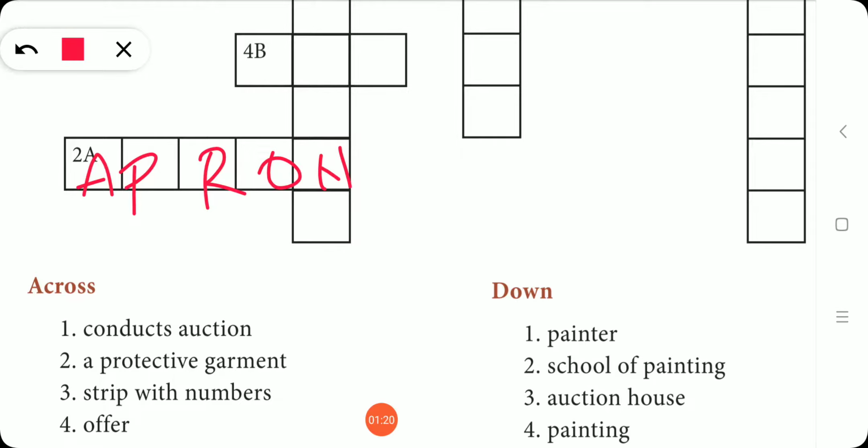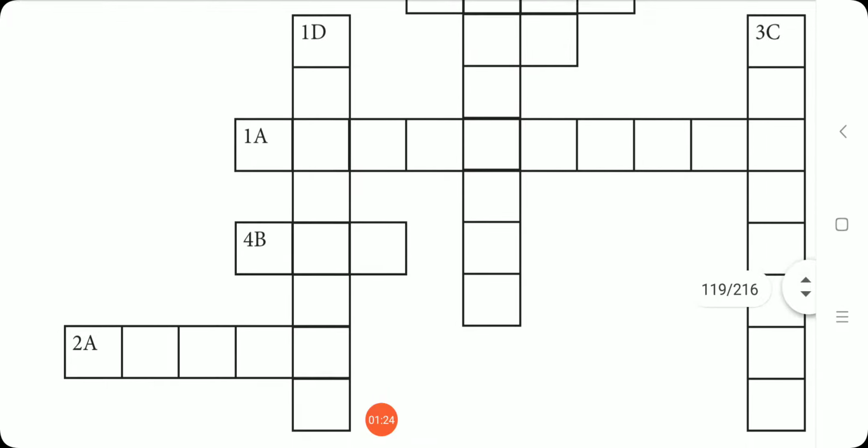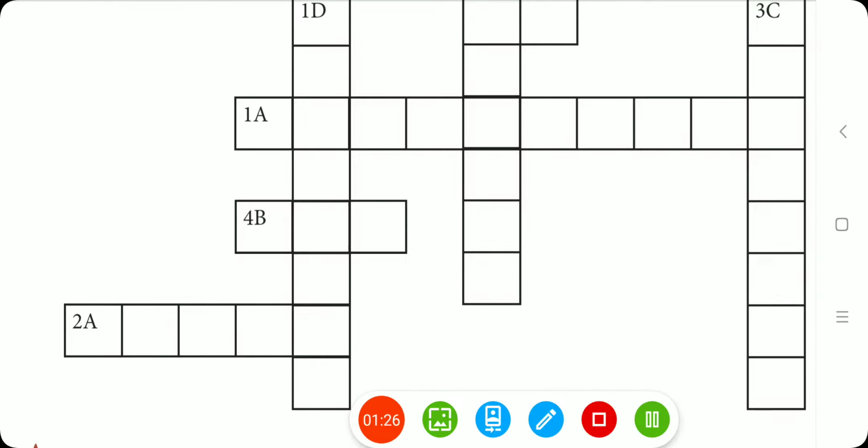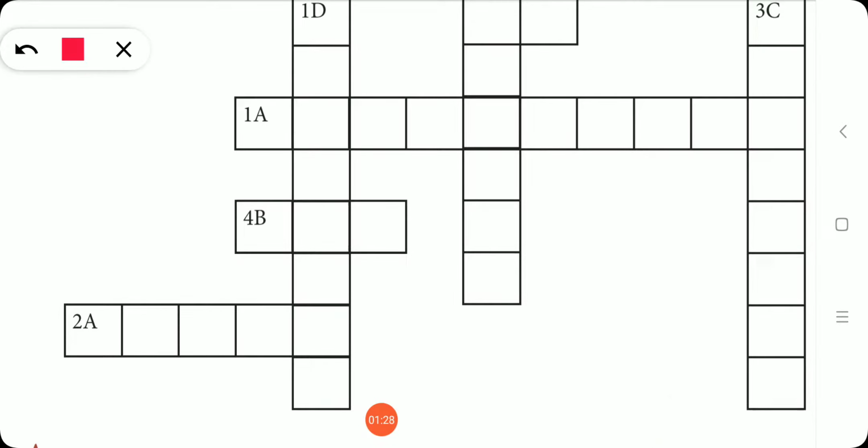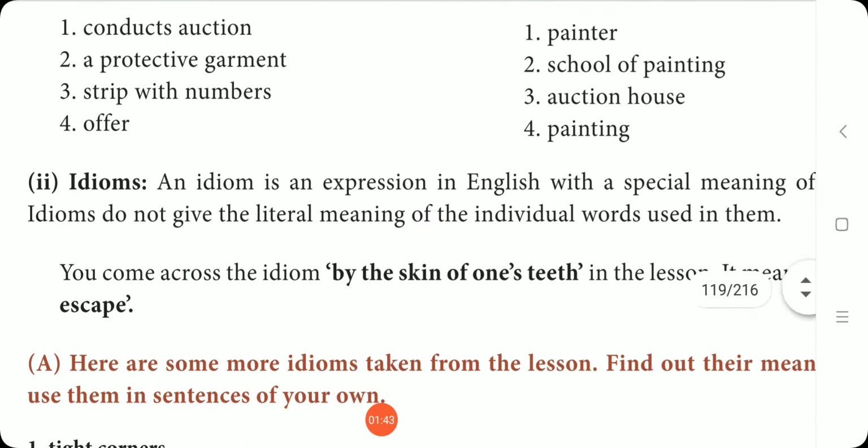APRON. So likewise downwards painter 1. Where is downwards? See, this one is downwards. Painter. So who is the painter that we have seen? Daubigny. They have given D already. DAUBIGNY. Daubigny. Okay. So likewise, you have to do this yourself.